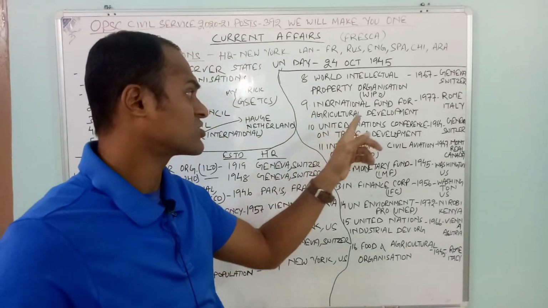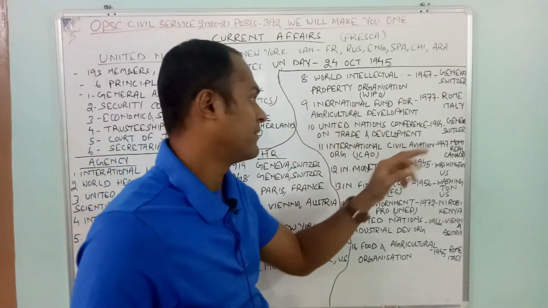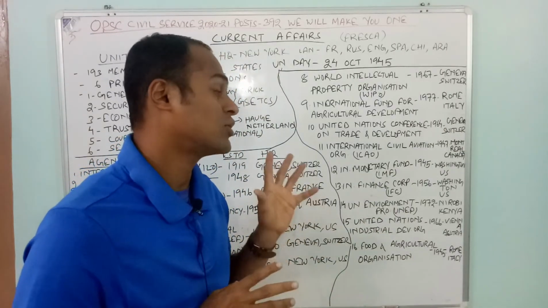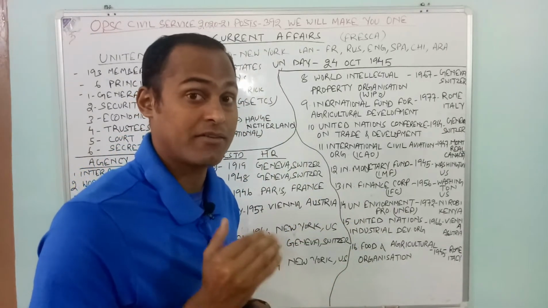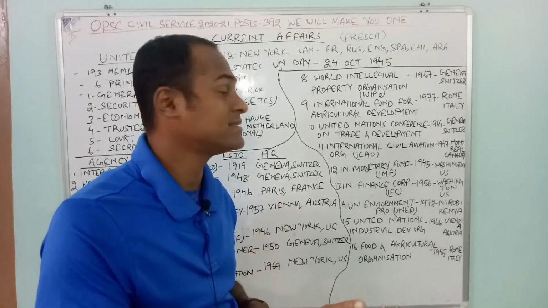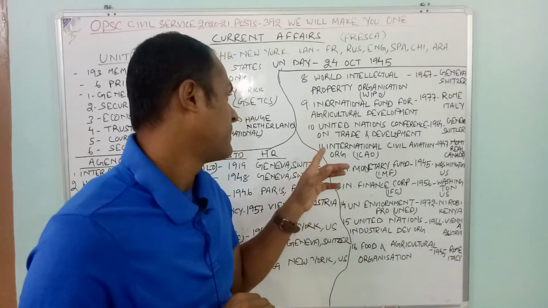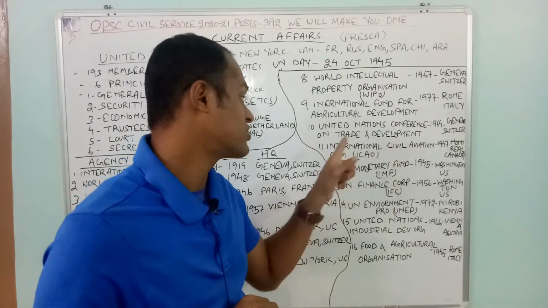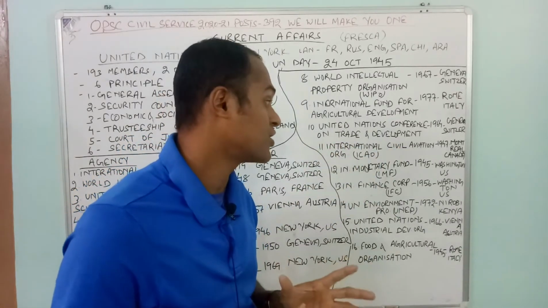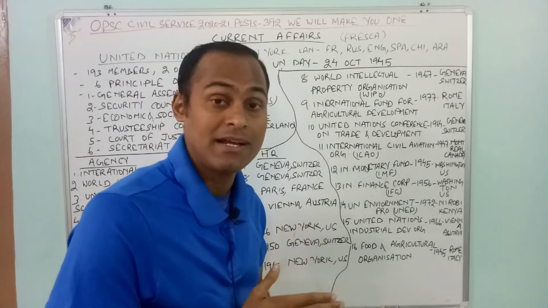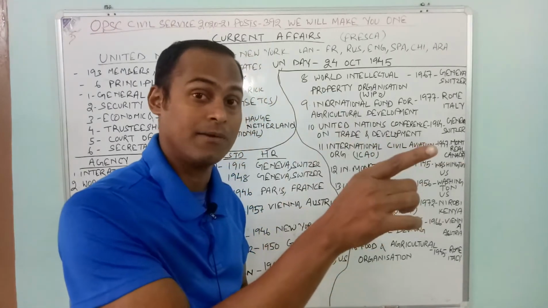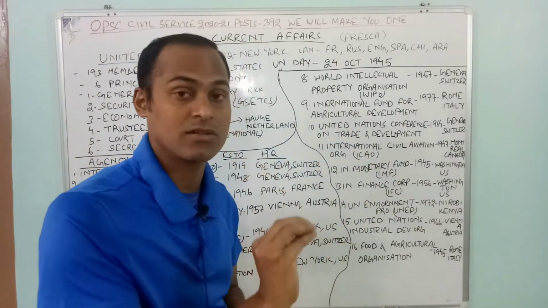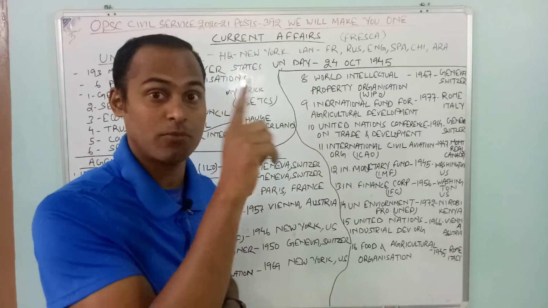Then the United Nations Conference on Trade and Development, that is Geneva, Switzerland. Trade and development, remember, it is in Geneva, Switzerland. 1964 it was established. International Civil Aviation Organization, 1947, it is in Montreal, Canada. Montreal, Canada is the place where its headquarters is located. Civil Aviation, Montreal, Canada.